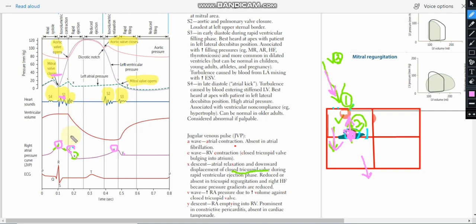S3 is mostly pathological, so we need not worry about that so much. So the summary is: the A wave occurs before S1, then S1 comes, then we have the C wave, after which we have the X descent. Then after S2 we will have the V wave, and during S3 we will have the Y descent. This is the thing that you need to remember.